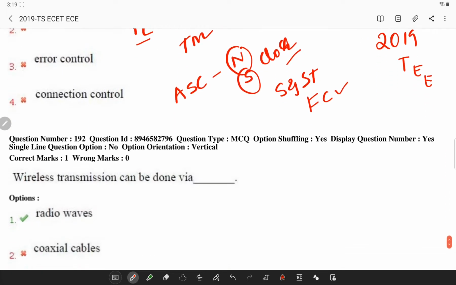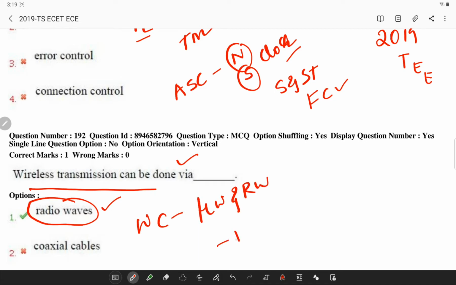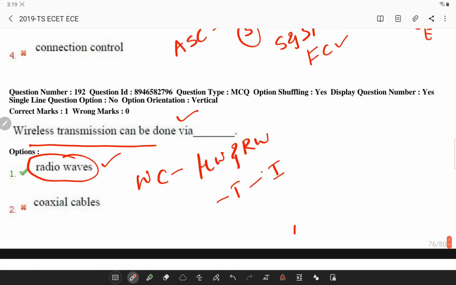Next, wireless transmission can be done by which type of waves? It is radio waves. Basically, wireless communication uses microwaves and radio waves to transmit information, and the advantage of this is that no wires are needed to connect any of the devices to the internet or for mobile phones or for radio.